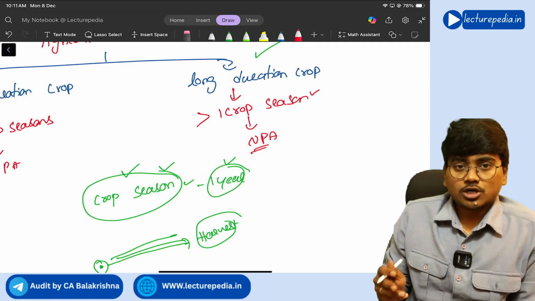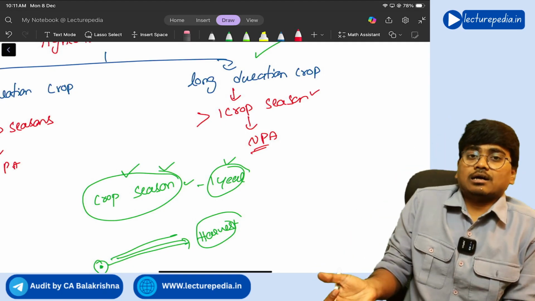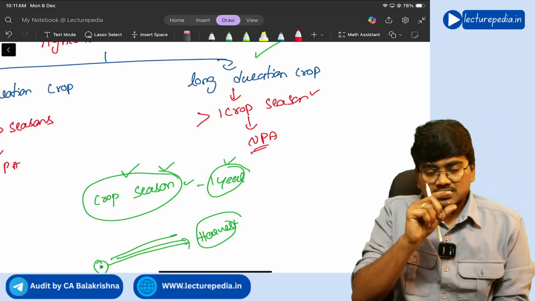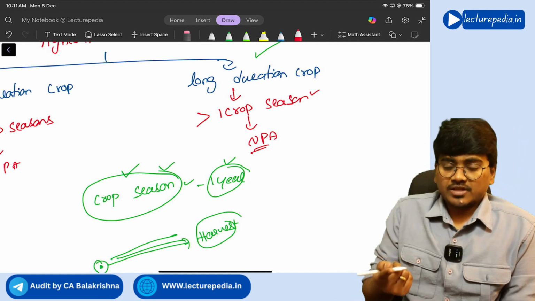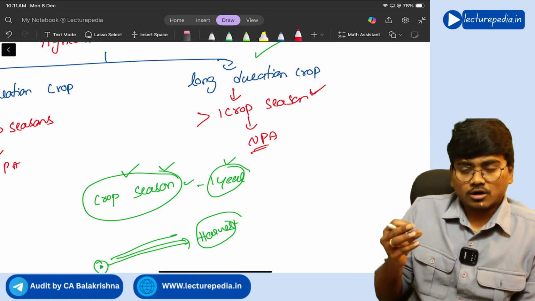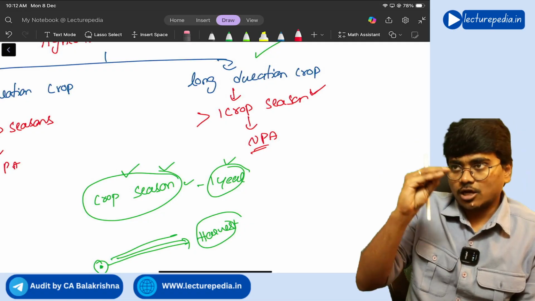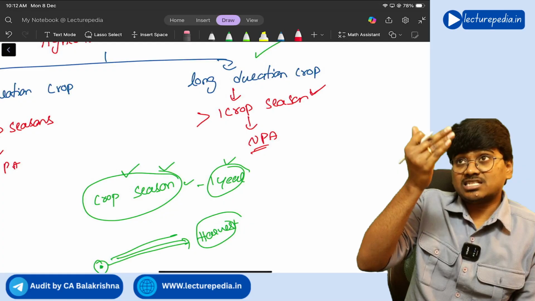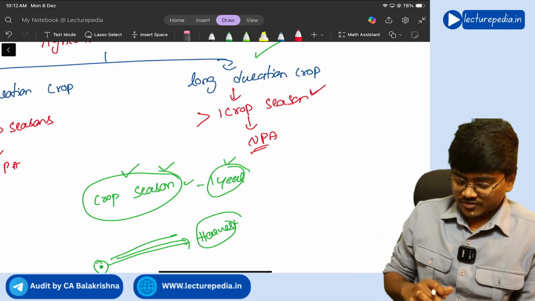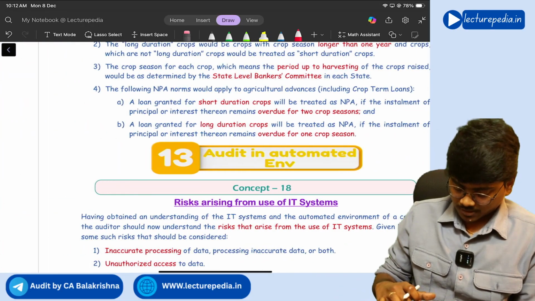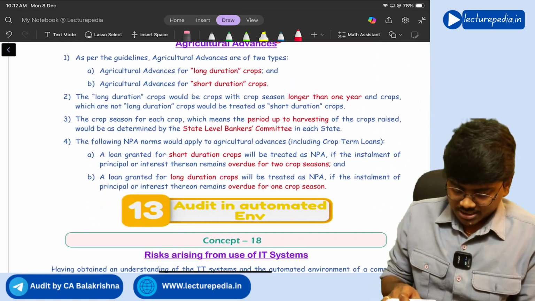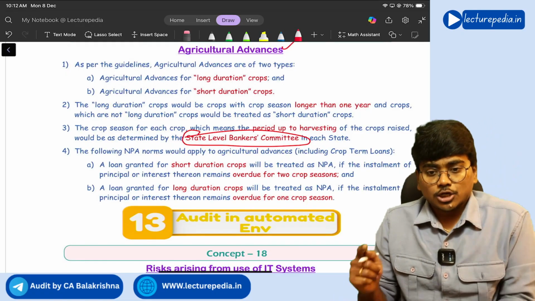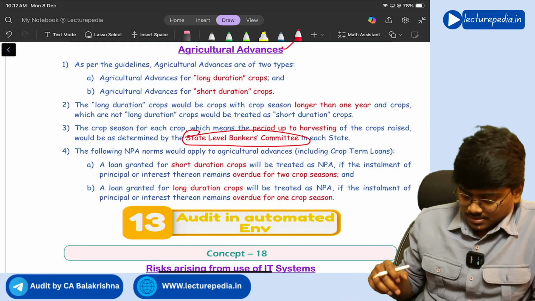Now, how much will be the crop season for each type of crop? That will be decided by a committee. There will be a state level committee that will decide the duration of each type of crop. For paddy, what is the crop season? For wheat, what is the crop season? For tobacco, what is the crop season? Like this, crop wise crop season will be already fixed by the bankers committee. As per that you will determine. See, the state level bankers committee will determine the duration of a crop. Got it? Yes.